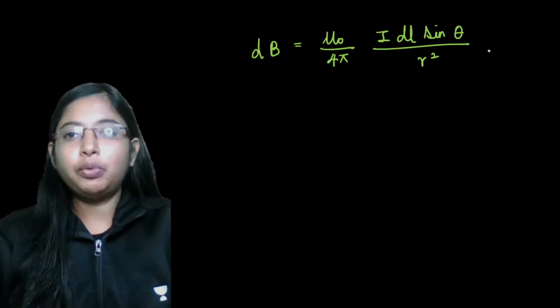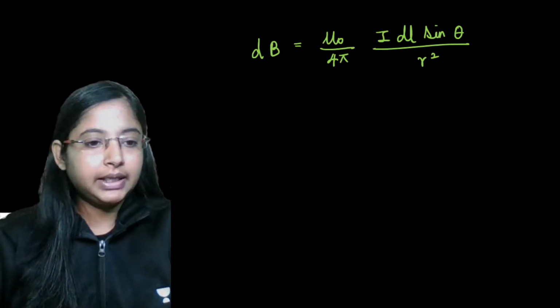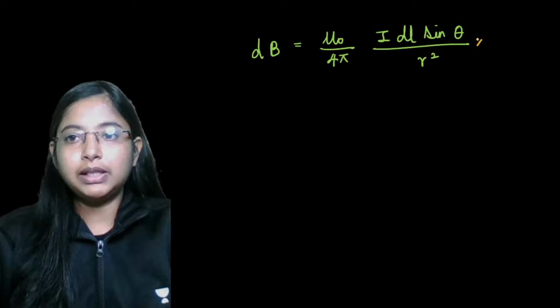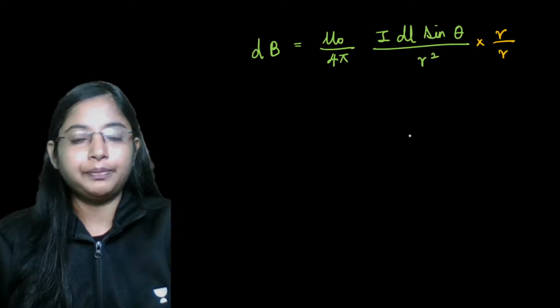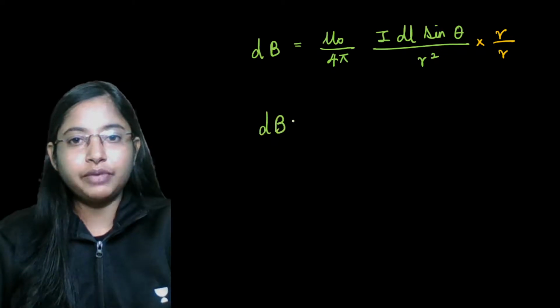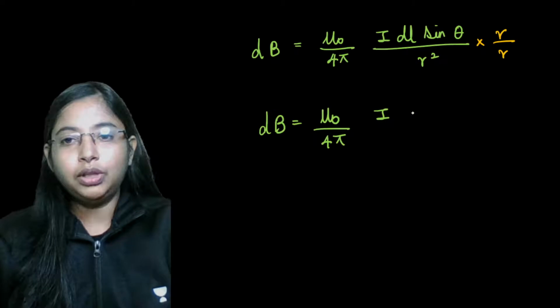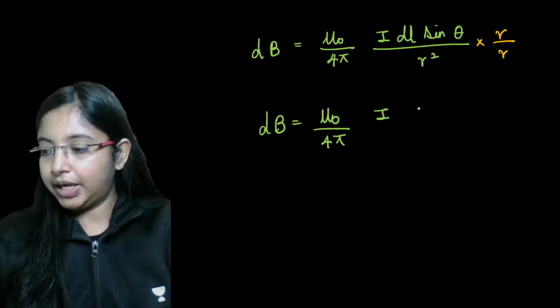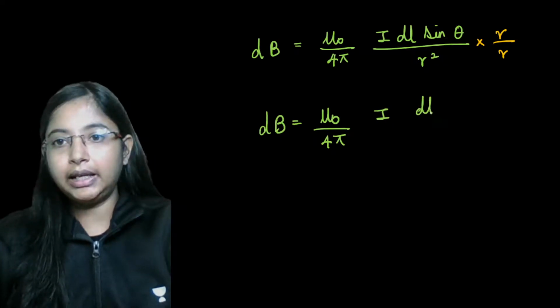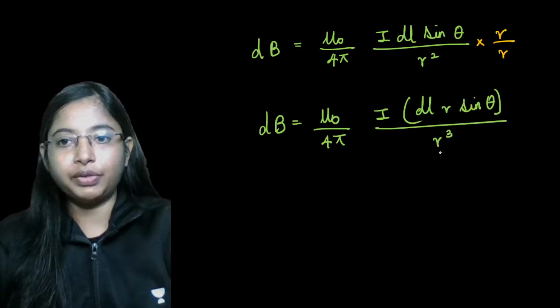So let's multiply and divide by r. How would this change the equation? You will have mu naught divided by 4 pi, I into dl into r sine theta, divided by r cube.